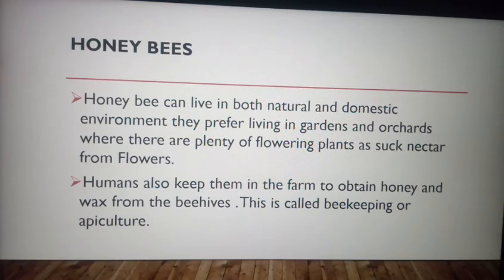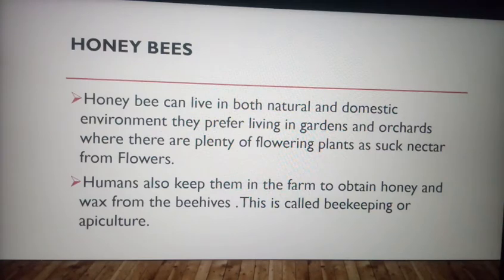One more thing is that humans are also keeping them in farms. We can say that humans are rearing honeybees, for the purpose of getting wax and honey. We use honey and wax in different ways. If people keep them in farms, or just rear the honeybees, it is called beekeeping or apiculture.